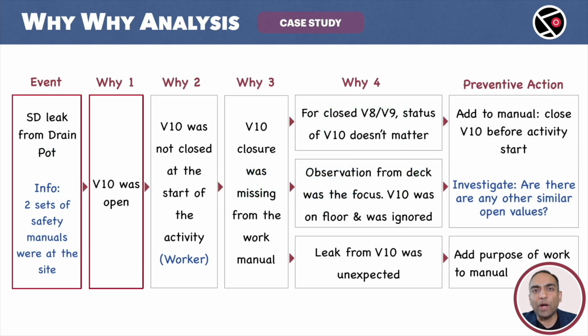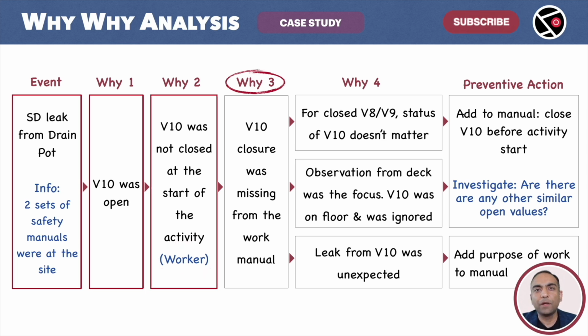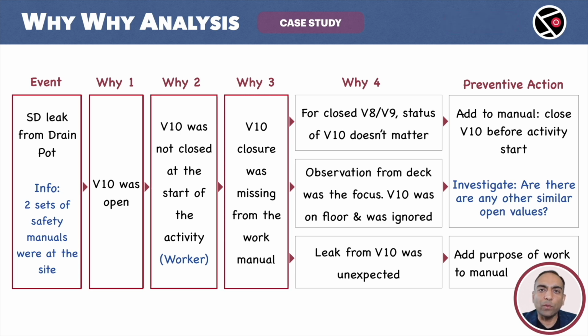Let's look at the next why. The second why. Why was V10 open? V10 was open because it was not closed at the start of the activity. This was confirmed by one of the workers. But why wasn't it closed at the start? The third why. It wasn't closed because this was not included in the work manual. This gives us our next why. Why number 4. Why was the instruction to close V10 not included in the work manual?